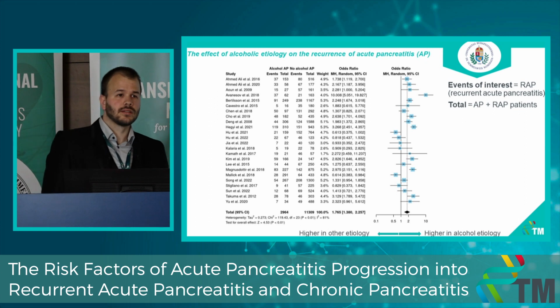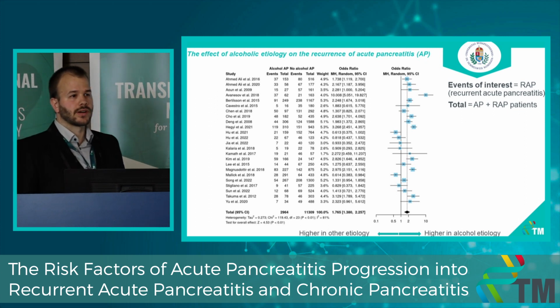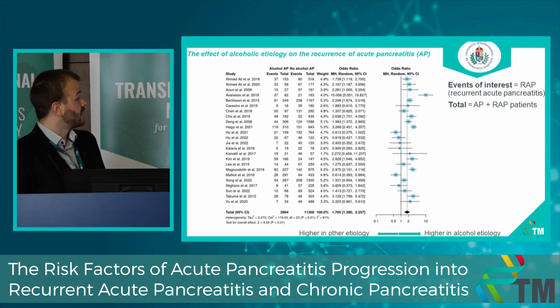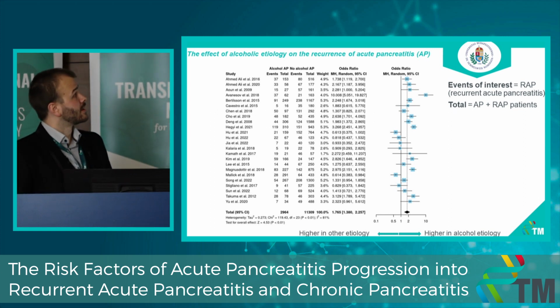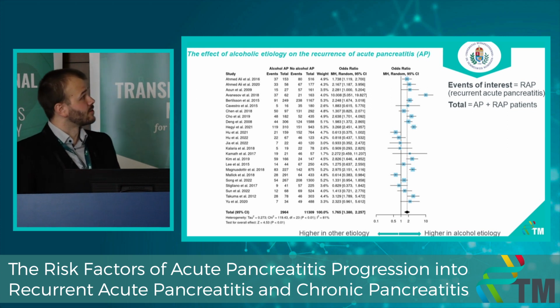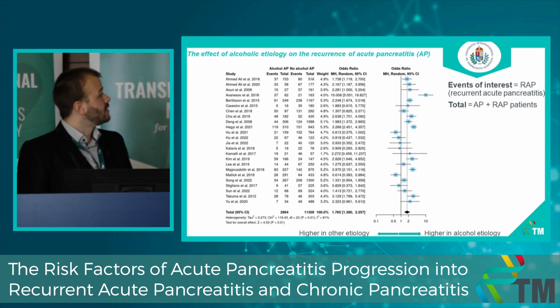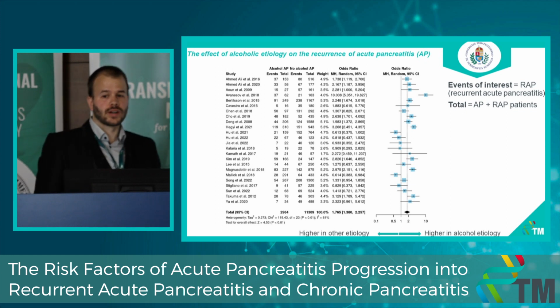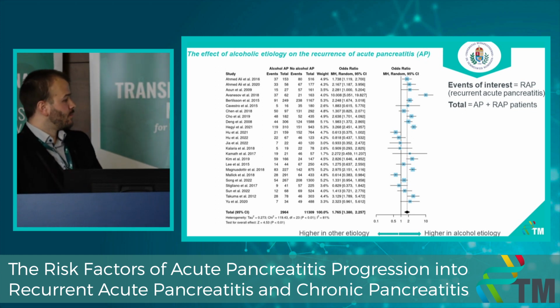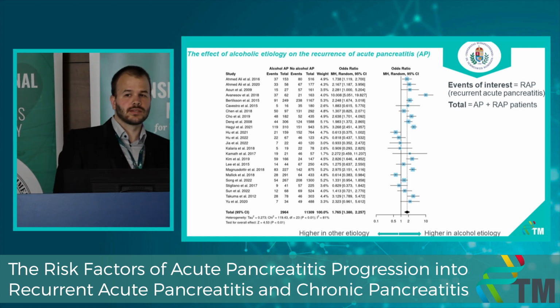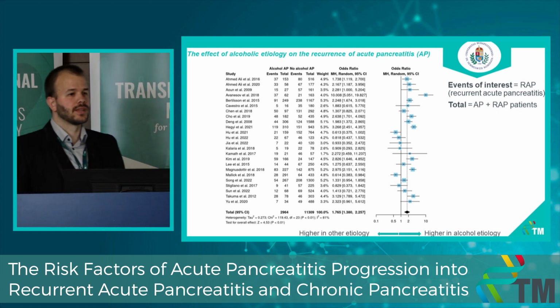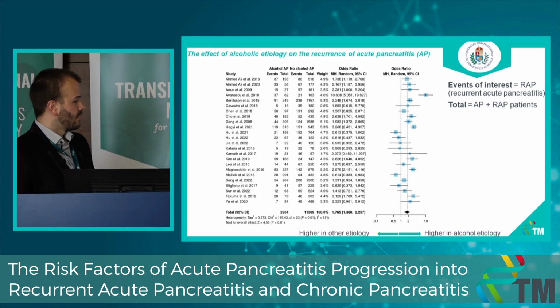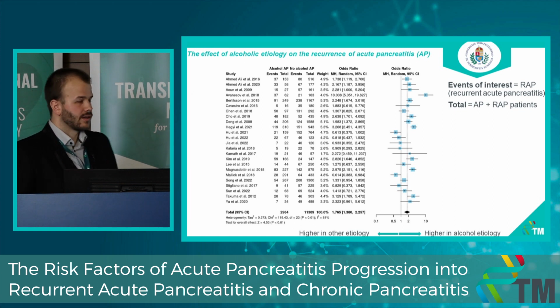Here we investigated the effect of alcoholic etiology on the recurrence rate of acute pancreatitis. 24 retrospective and prospective cohort studies were included in the analysis. The exposure group includes patients with alcoholic etiology, the comparison group patients with other etiologies. The event of interest was the same, the development of recurrent acute pancreatitis. The pooled ratio here is 1.76. It is also statistically significant, and this result means patients with alcoholic etiology have a 76% higher risk of developing recurrent acute pancreatitis. The heterogeneity is 81%.